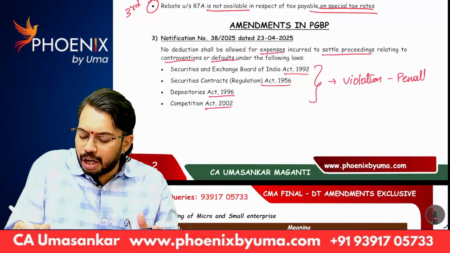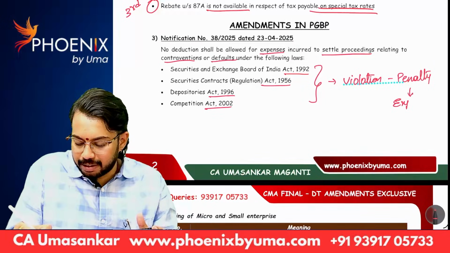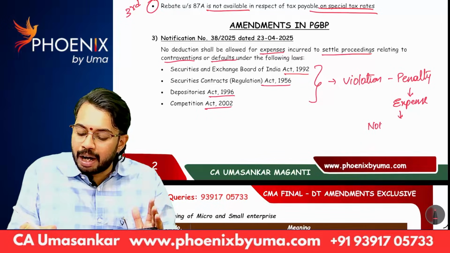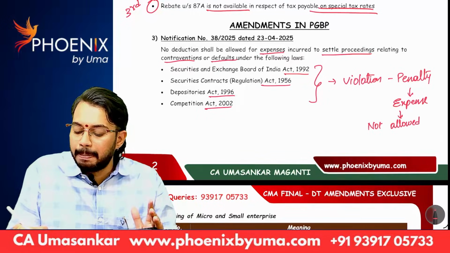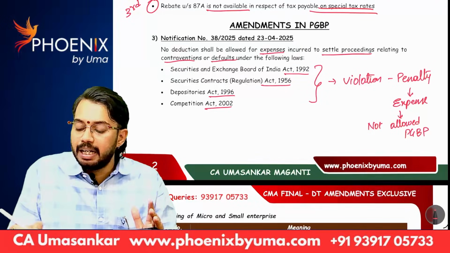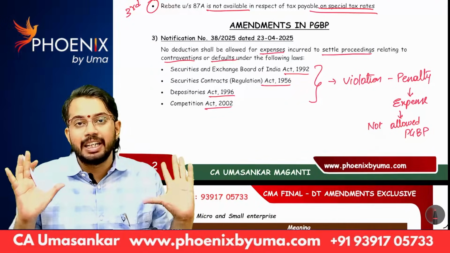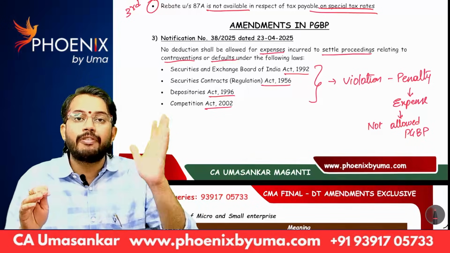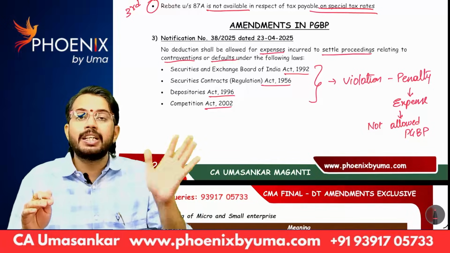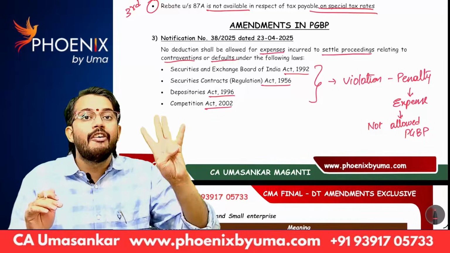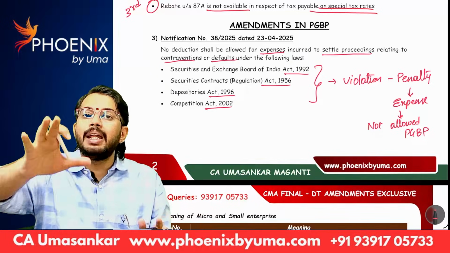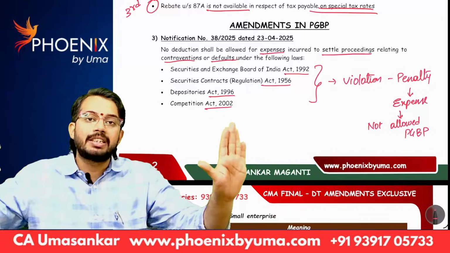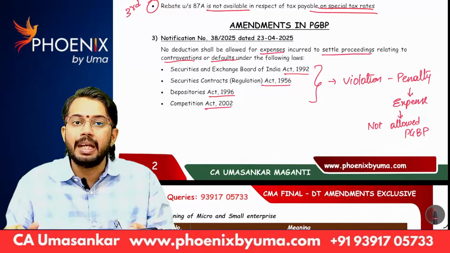Whatever penalty you have paid, penalty is expenditure. Correct? Penalty is also expenditure, but that expenditure is not allowed under PGBP. While calculating PGBP, that expenditure will be disallowed. It will not be allowed as deduction. So if you pay any penalty for violating the Securities Exchange Board of India Act, Depositories Act, Competition Act, Securities Contract Regulation Act, that penalty is expenditure for you, but it is not allowed as deduction while calculating PGBP income.